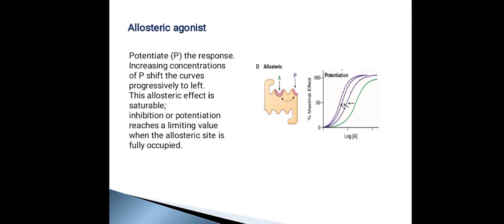Only in the presence of an antagonist will the curve shift to the right, because in the presence of an antagonist the dose required will increase. But in the presence of an agonist which potentiates the effect, the curve will shift to the left, showing that it is more potent. In both allosteric agonism and antagonism, there is one limiting factor: there will be saturation, that is, the allosteric effect is saturable.